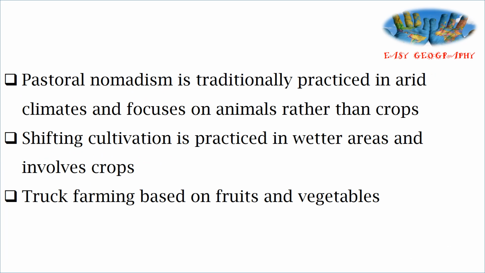Pastoral nomadism is traditionally practiced in arid climates and focuses on animals rather than crops. Shifting cultivation is practiced in the wetter areas and it involves crops, and truck farming is based on fruits and vegetables.